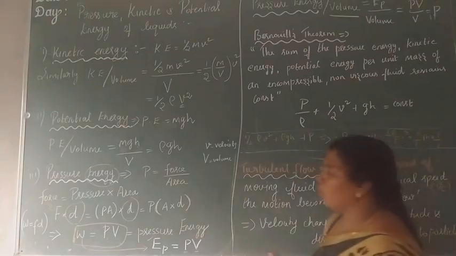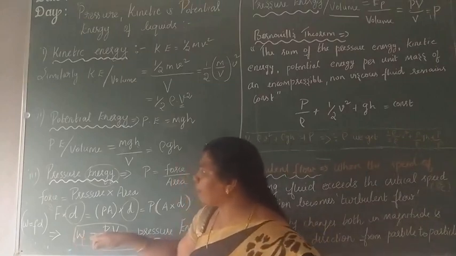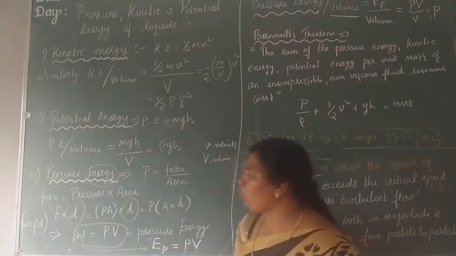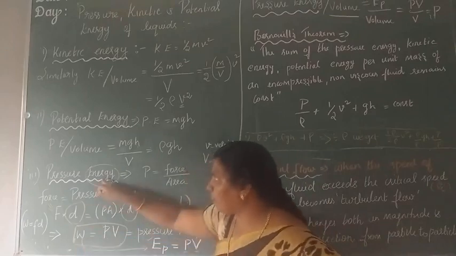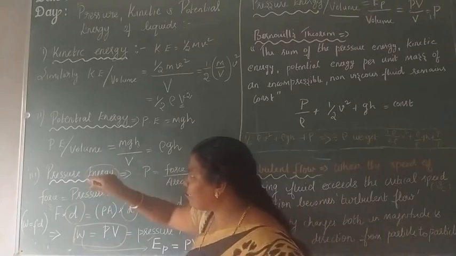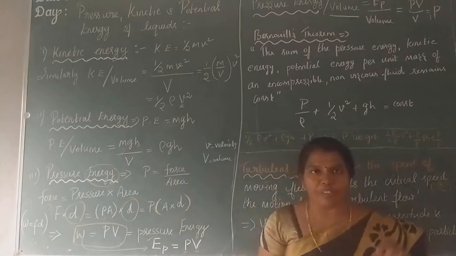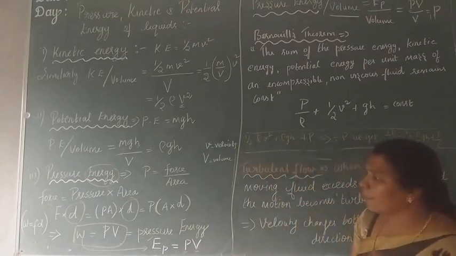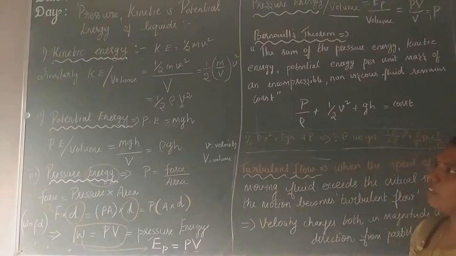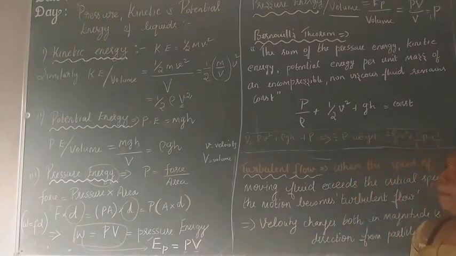So I will take it as the volume. And finally, because I am talking about pressure energy, I am taking that W and replacing it with E. That E also is a pressure energy now. To denote that pressure energy, I am putting EP. EP is equal to pressure into volume. So this is the general formula, you got it. Now I am finding the pressure energy.